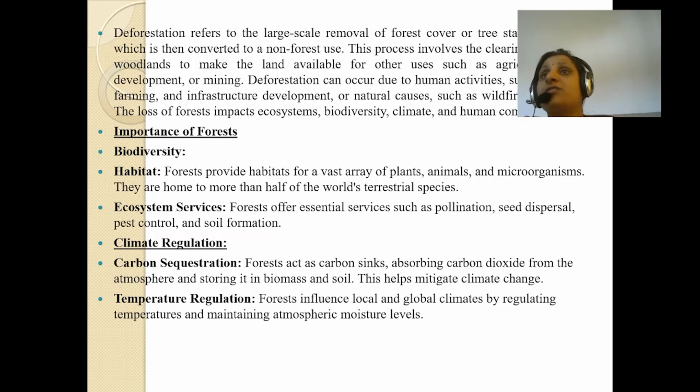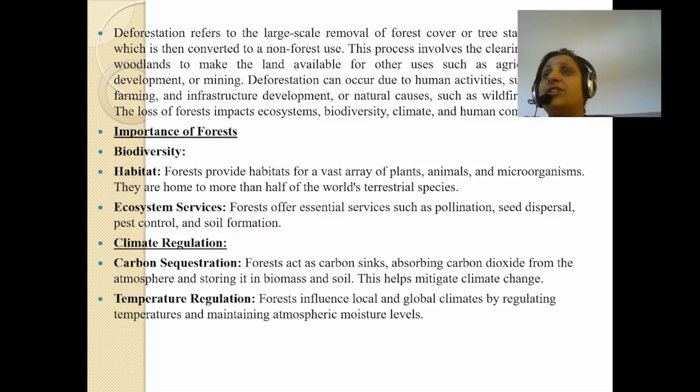Besides that, forest offers essential services such as pollination. As we have seen in COVID, many persons who were not getting opportunities at the places where they were living were forced to come back to their hometowns. When they were not getting transport, they came by walking. So if this forest is not there, no option will be left for the plants and animals also. They will have to go somewhere, which will create a lot of problems for you also, students.